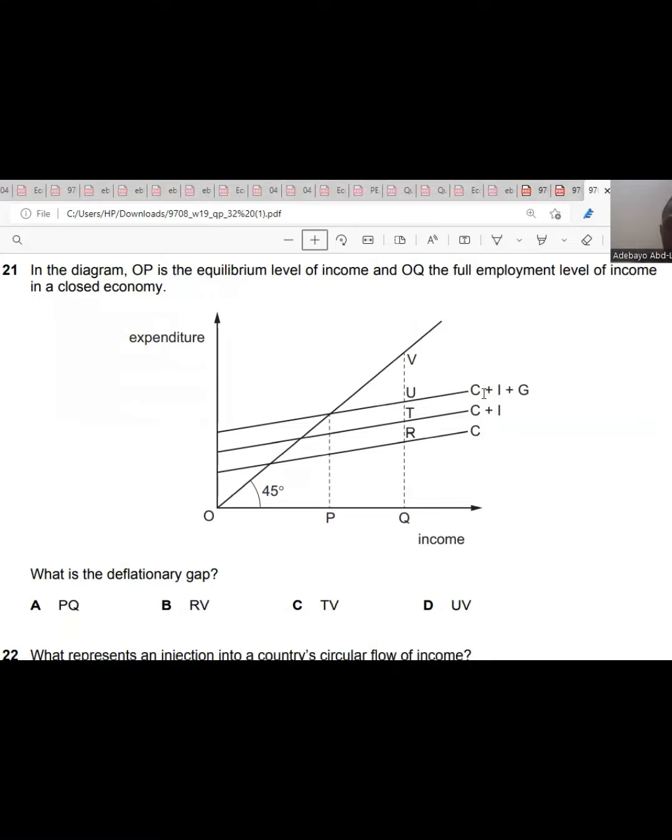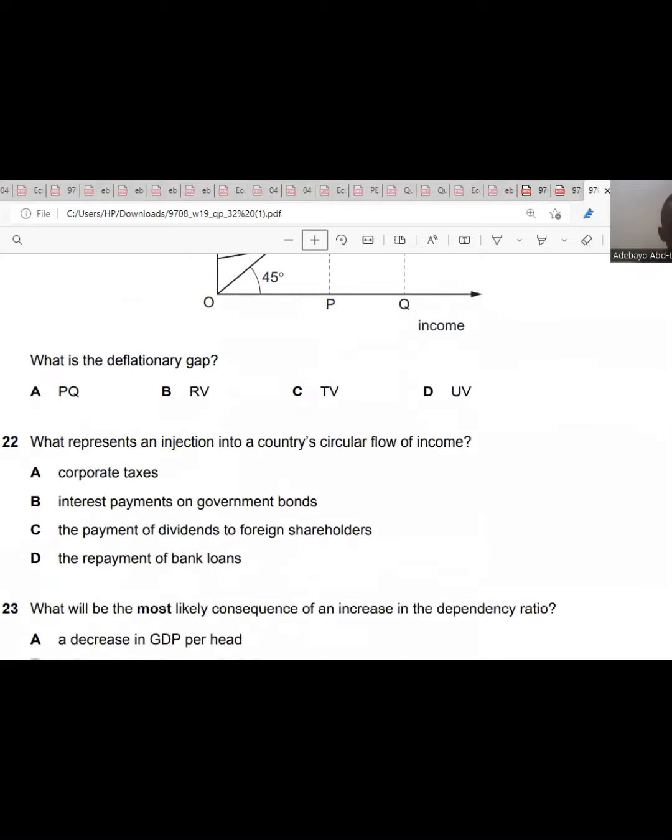Consumption plus investment plus government spending. So it will be from U to V. Consumer expenditure will rise because there is attainment of full employment and the income level is increasing. So consumption plus investment plus government spending would make expenditure increase. So it is at UV. That's 21. 21 is D.